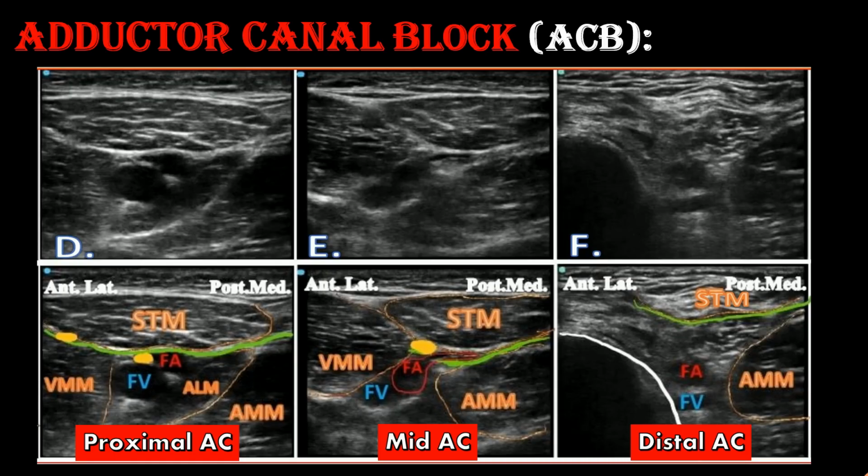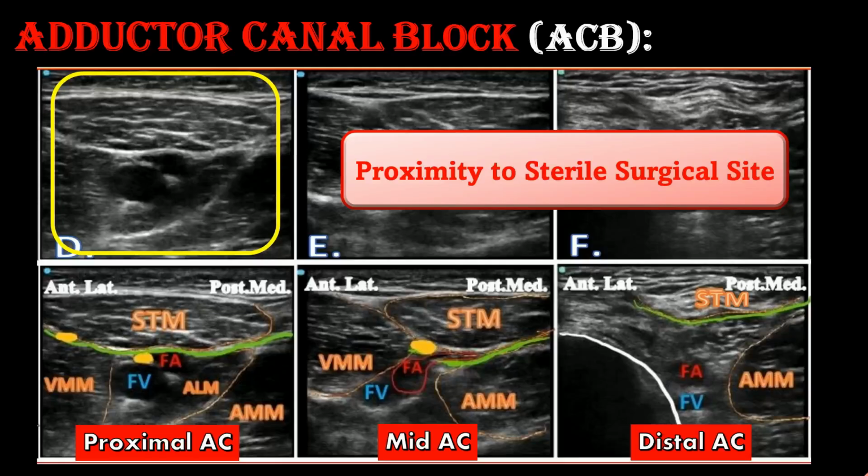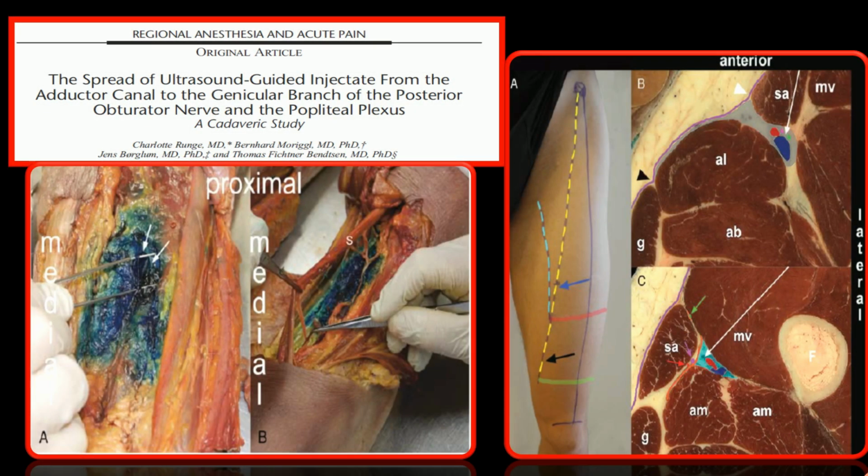The adductor canal block can be given at any distance distal to the apex of the femoral triangle. However, we recommend giving this block in the proximal adductor canal area to avoid proximity to the sterile cervical site. Various dye studies in the subsequent year demonstrated the spread of dye in the popliteal area when injected into the adductor canal below the VAM.